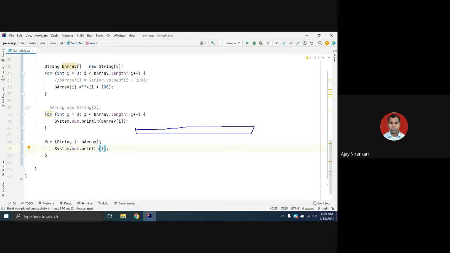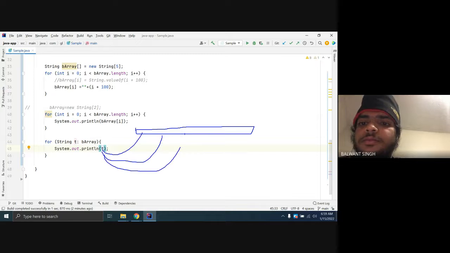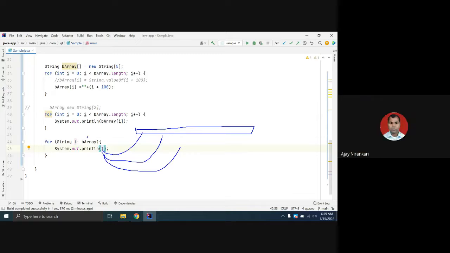T always refers first to the zero position value, second time the next position, and so on, until the length is reached. So internally the compiler does something like this. Whatever code is written this way, you can rewrite it like this. Internally, the compiler does it this way.